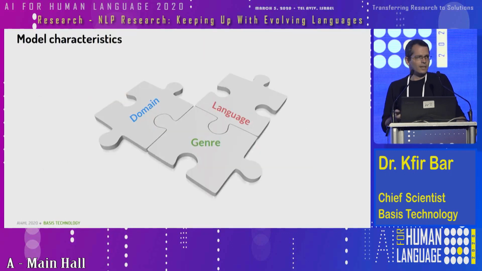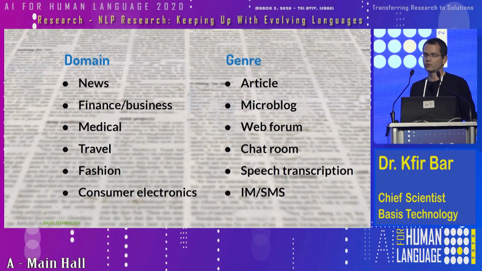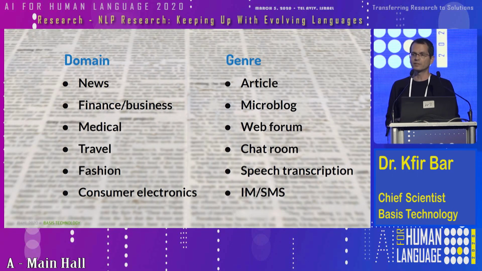So in that sense, I would say that a model, among other things, has three main characteristics. One is the language, and then we have the domain and the genre. The language is something that I'm not going to talk about today, but it's an important topic, and we're doing a lot of things in this area too. But specifically for domain and genre, the domain defines the content of the document, so news, financial, medical, travel, and so on.